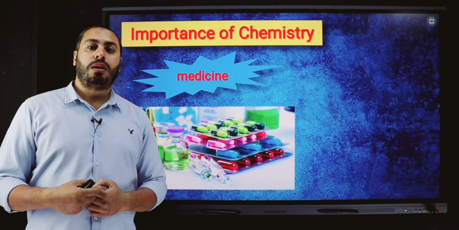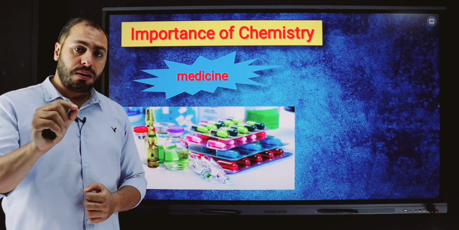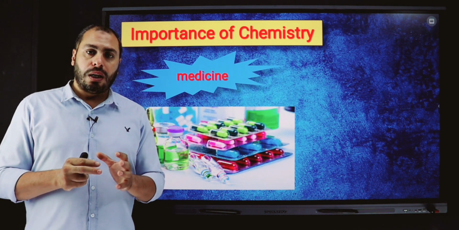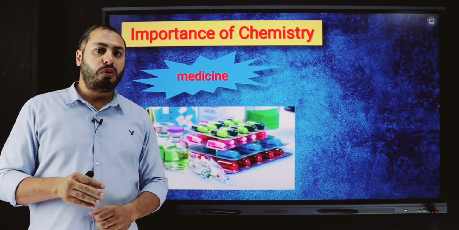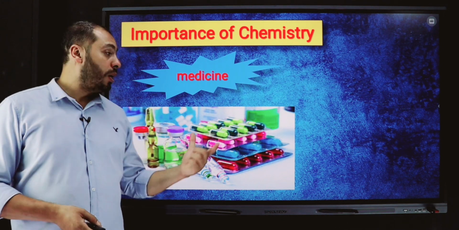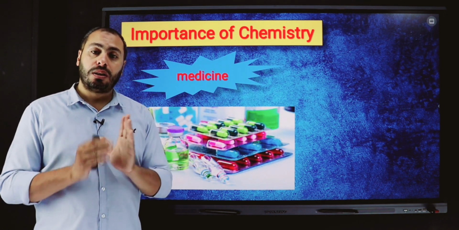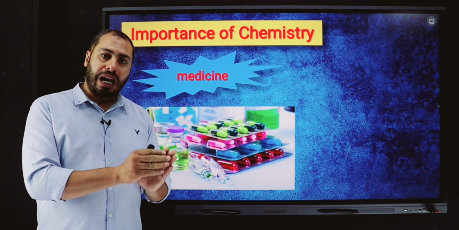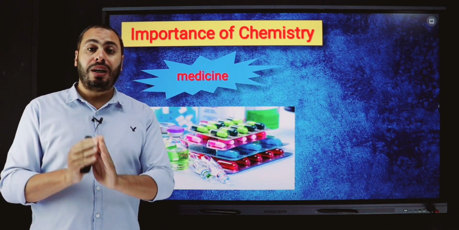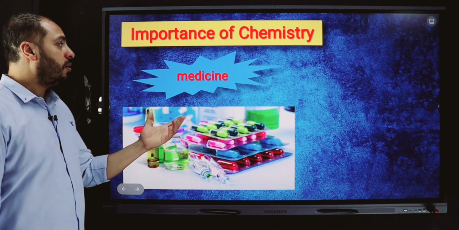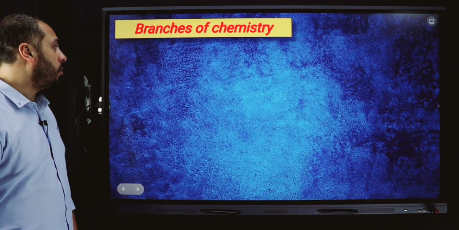So we can use a special medicine for a certain disease, and we can't use any medicine for any disease. Each medicine has a certain property to heal a certain defect or disease. This is the importance of chemistry.